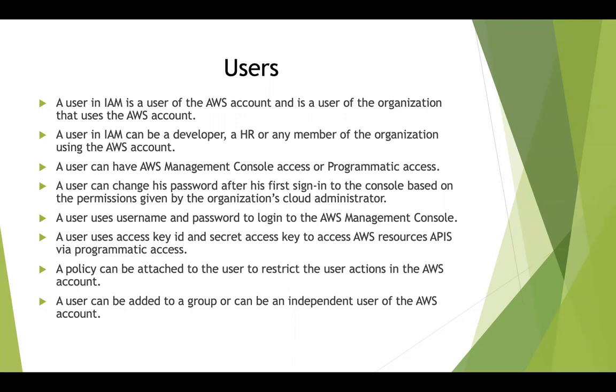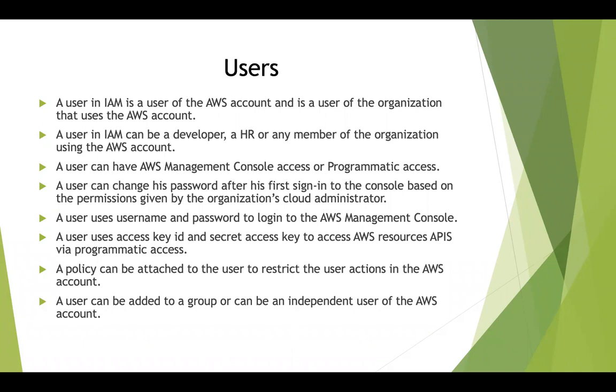A policy can be attached to a user to restrict the user actions in the AWS account. So I can ensure that a user can look at only one particular service in AWS out of all the services that it provides and not work with any other service. So I can ensure that a policy is attached to the user that enables that user to work with only that one particular service and do actions only on that one particular service. And similarly, the user can be added to a group or can be an independent user of the AWS account.